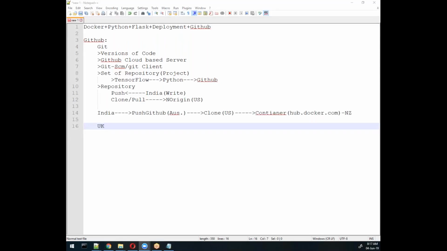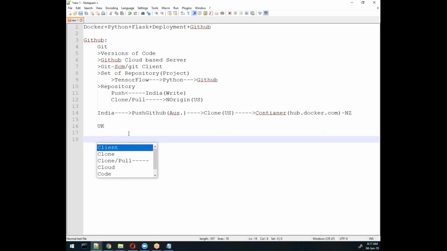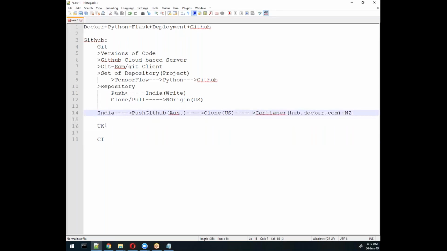Right now we don't need Jenkins, but if you are working with an enterprise-level application, you should work with Jenkins only, because that is the best solution and best practice. That is called configuration management, the CI, continuous integration part. Through Jenkins you can do all the CI related stuff.